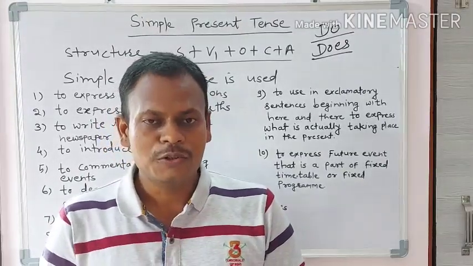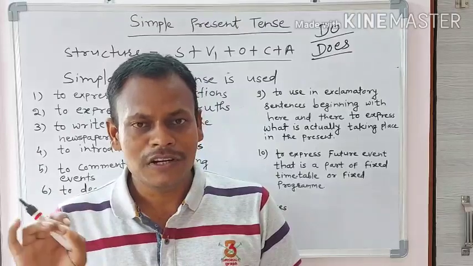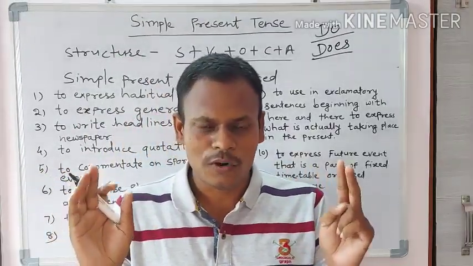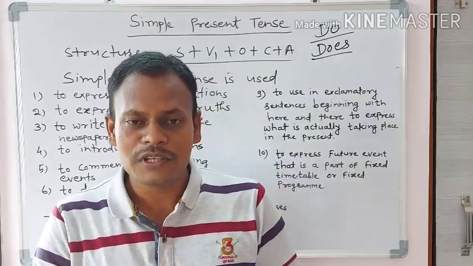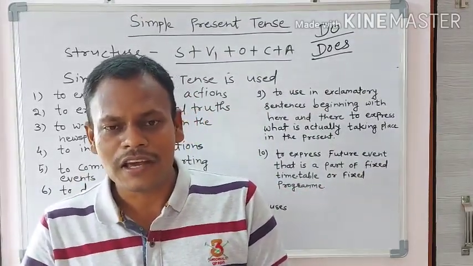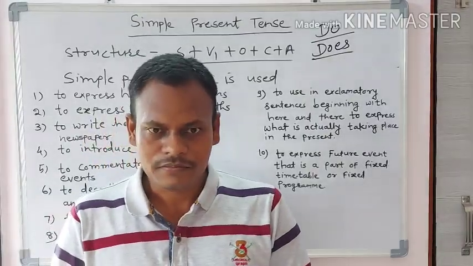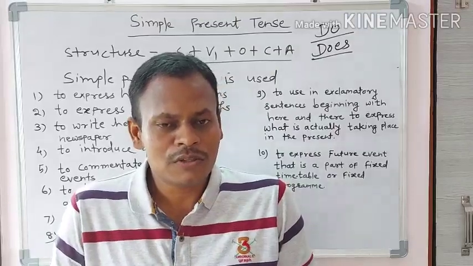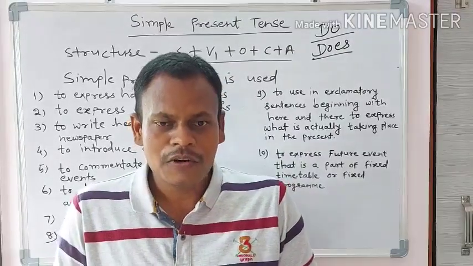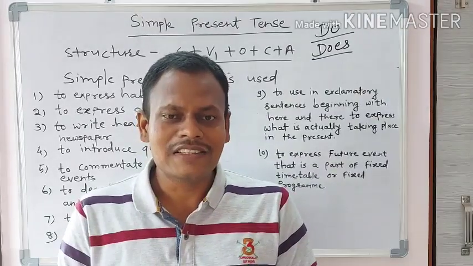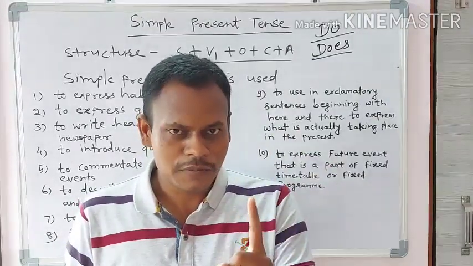No, Ayush and Sonu don't play Kho-Kho. Just look at the sentences. What am I doing? If I am using does, I am not adding s, es or ies to the verb. And if I am using do, there is no change in the form of the verb. So it is very easy for us to understand the structure.